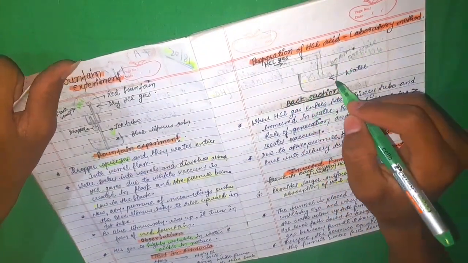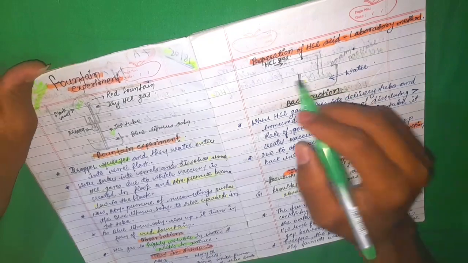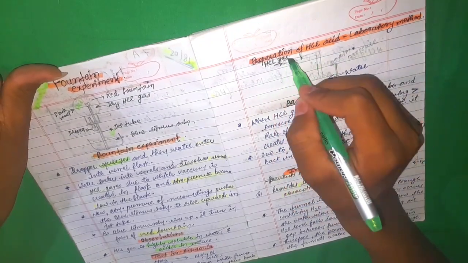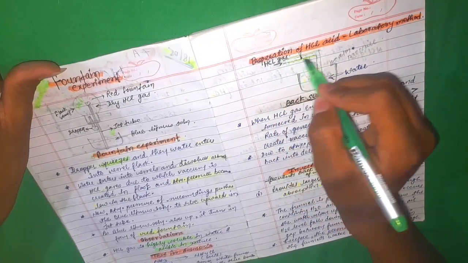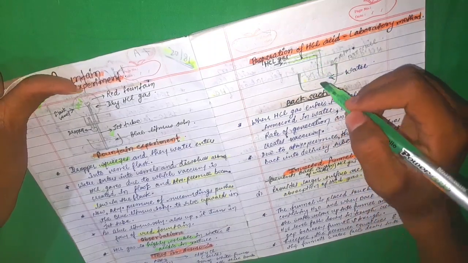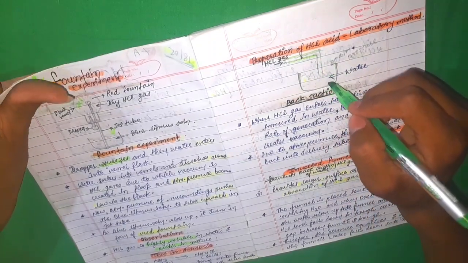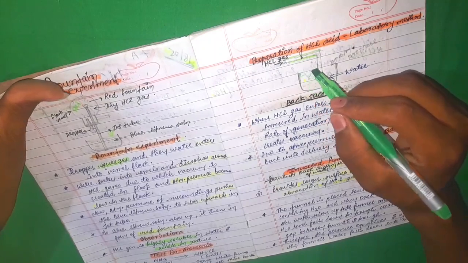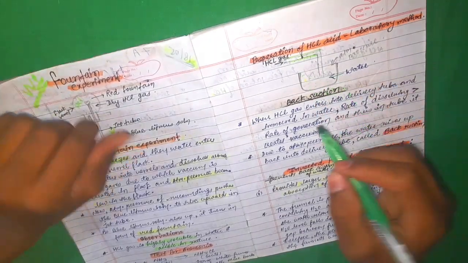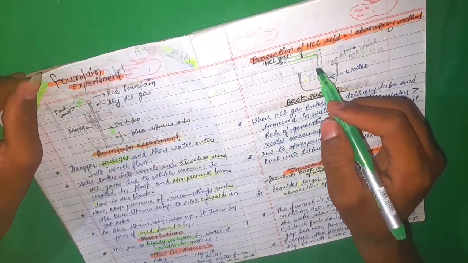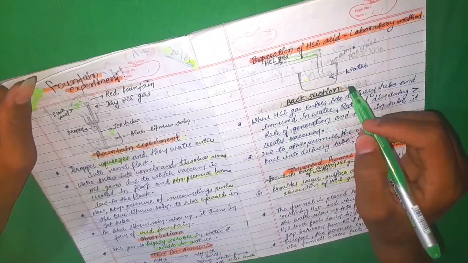Now next is preparation of HCl acid, the laboratory method. Here is a beaker in which water is contained, and from this tube HCl gas is passed, which comes into contact with the water. As we know that HCl is highly soluble in water, let's see the process. It is called back suction, and it is also important.